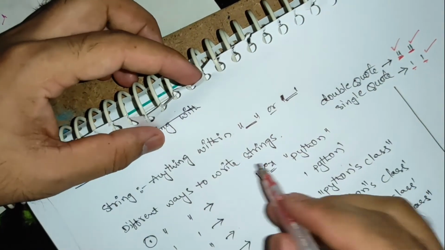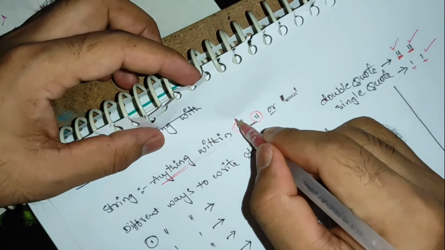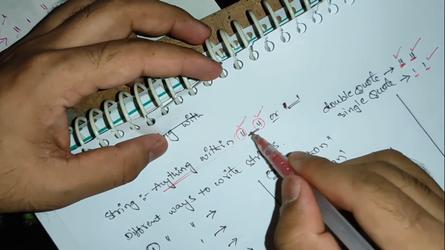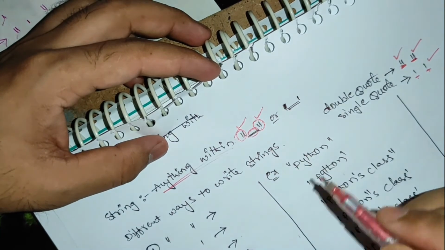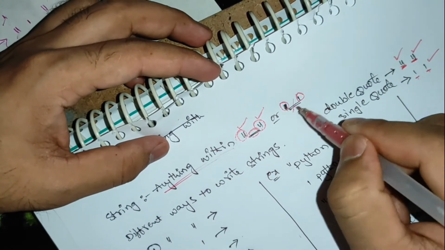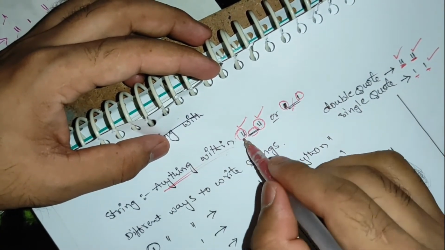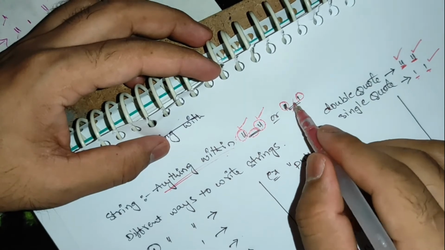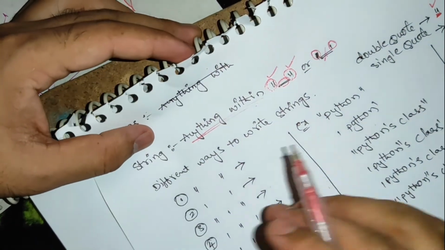If we write anything within double quotes, then it will be treated as a string. If you write anything in single quotes, that will also be treated as a string. So a string is anything you write within double quotes or single quotes. We can write strings in different ways.